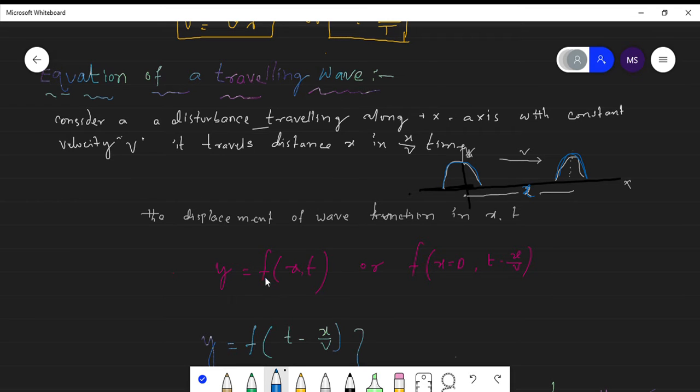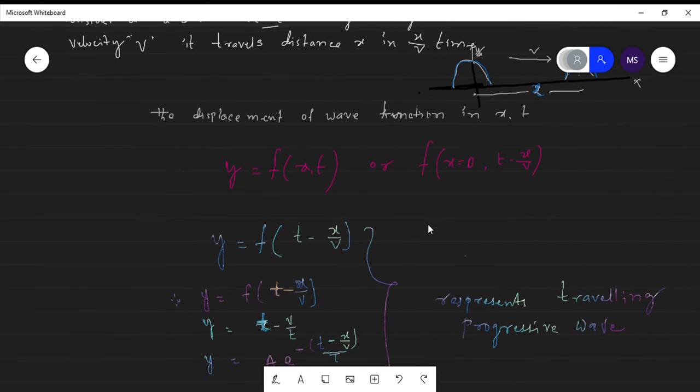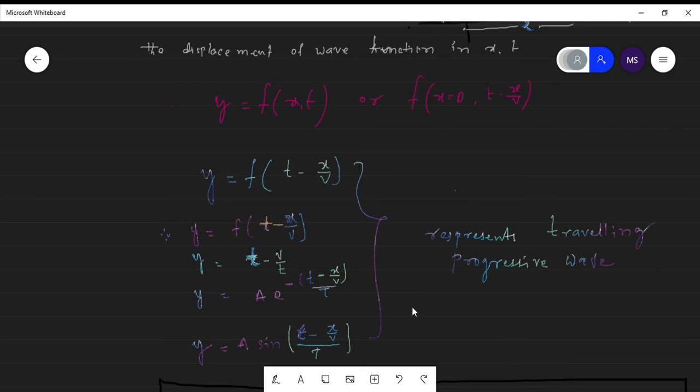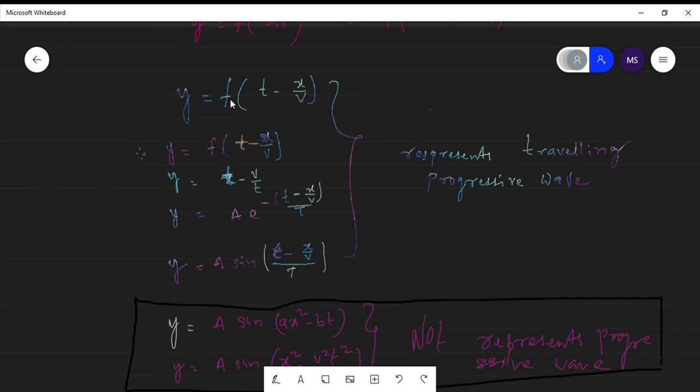is taken as a function of x comma t, or f of x is equal to 0, t is equal to t minus x by v. So here y is equal to f of t minus x by v. So function of t minus x by v. Therefore this is a function. This function is depending upon the t value and depending upon the x value.